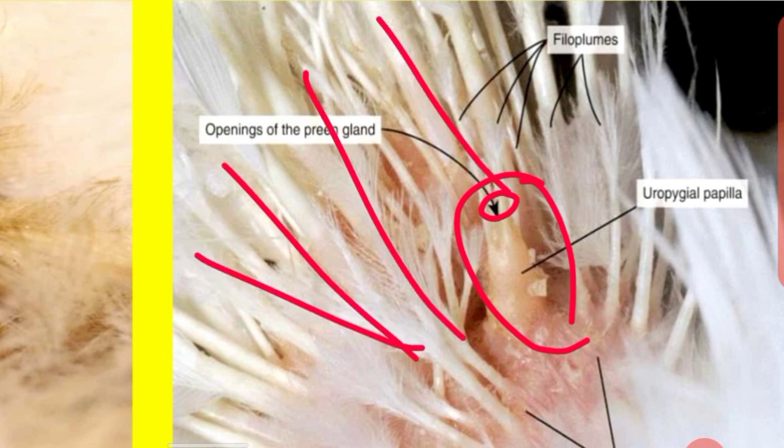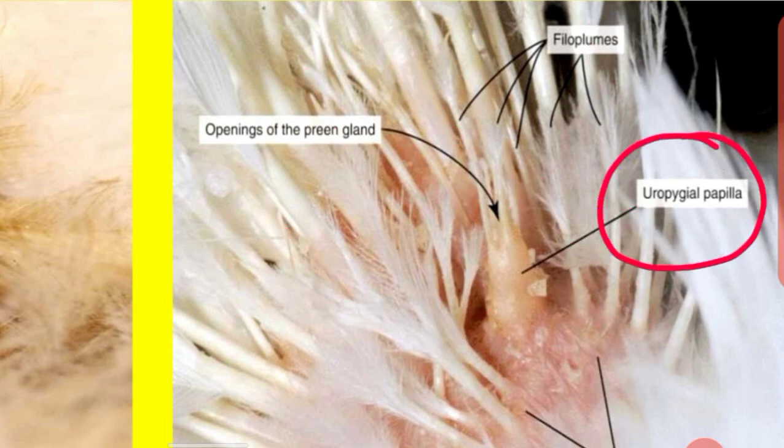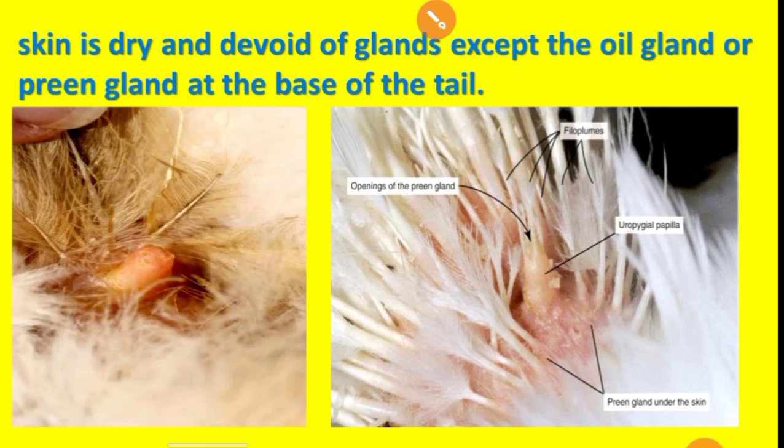Feathers. Okay, these are the feathers. Then uropygial papilla. Preen gland is otherwise named the uropygial gland too. We call it the uropygial gland. Got it? It plays a vital role in the preening process.